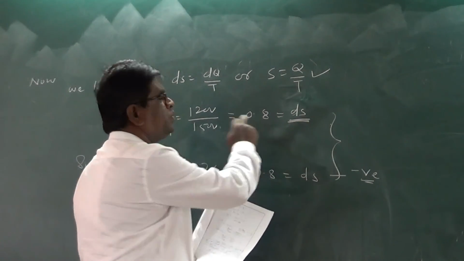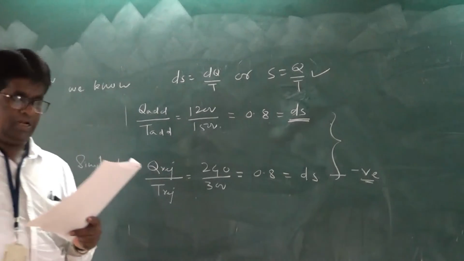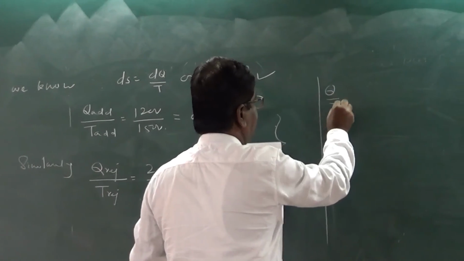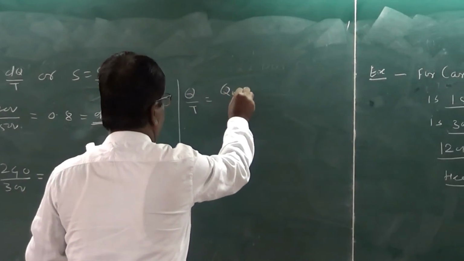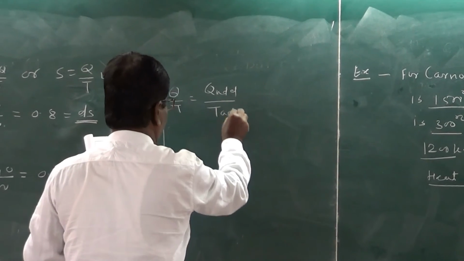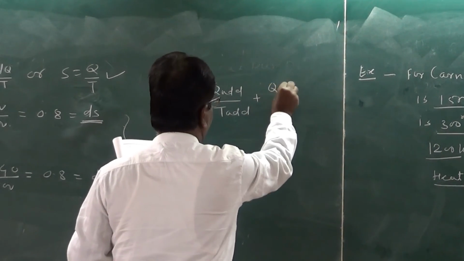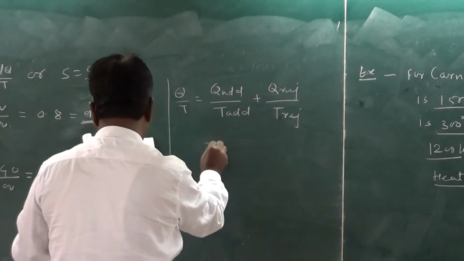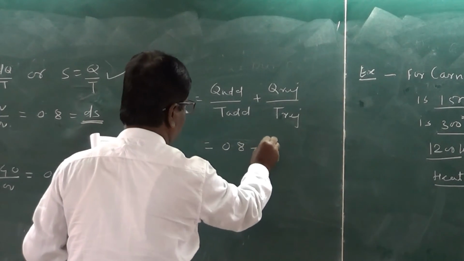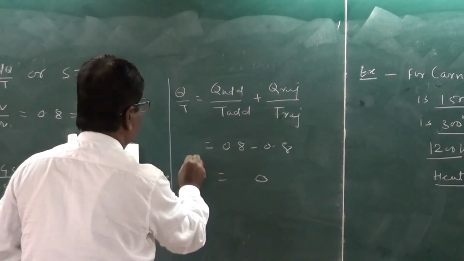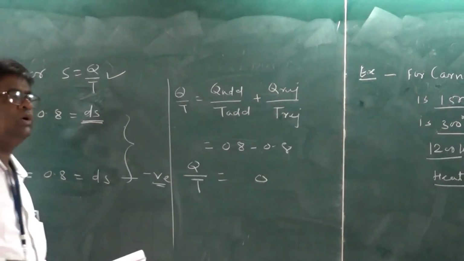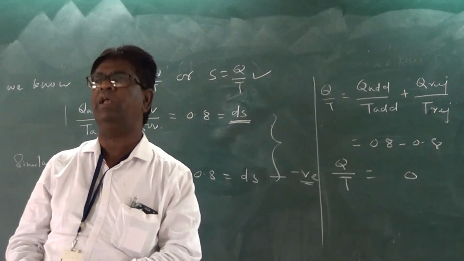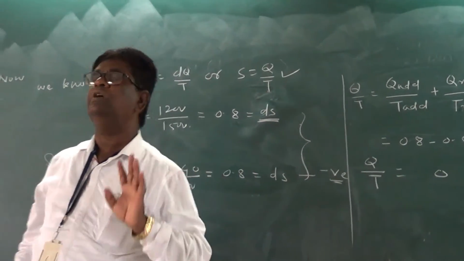Therefore, this first ratio is positive and the second ratio is negative. Therefore, overall summation of Q by T is equal to Q added divided by T added plus Q rejected divided by T rejected. These two ratios sum to 0.8 minus 0.8, so the summation of Q by T is equal to 0. So Q by T is nothing but the entropy. From this we can conclude that entropy is a property also.